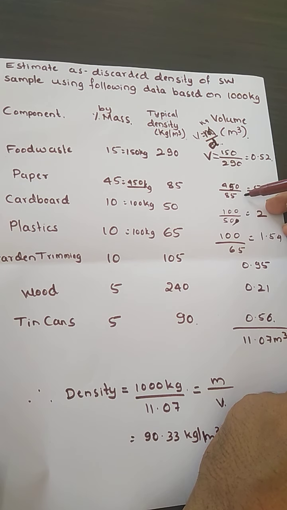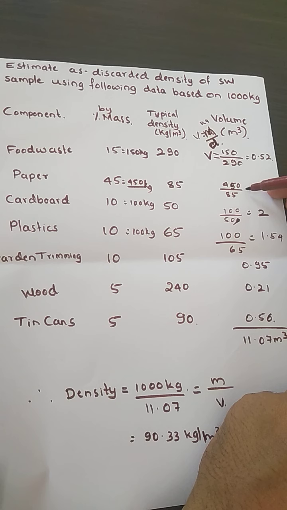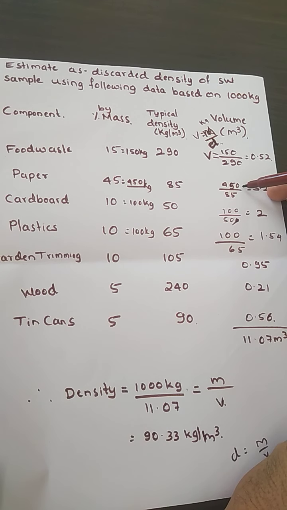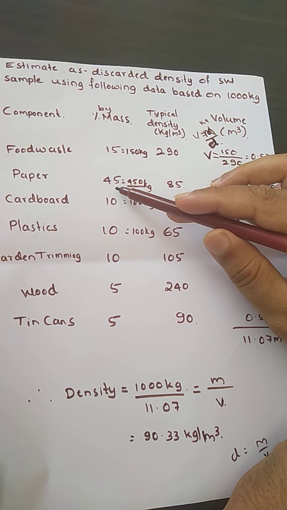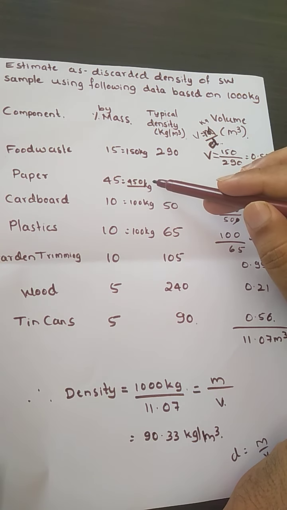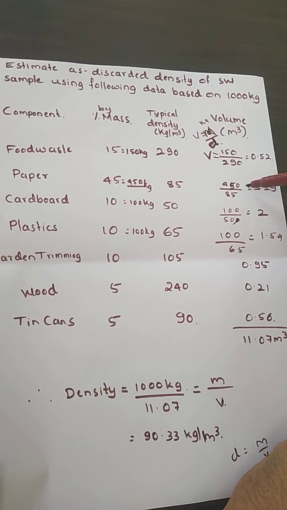Here also, for your paper waste, how much mass are we going to have? After converting 45% of 1000 kg, we get 450 kg. So 450 kg divided by 85, we have got the volume as 5.29.